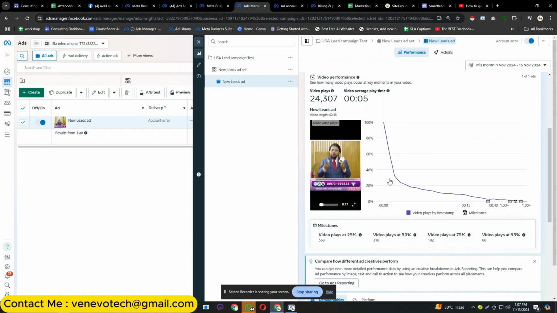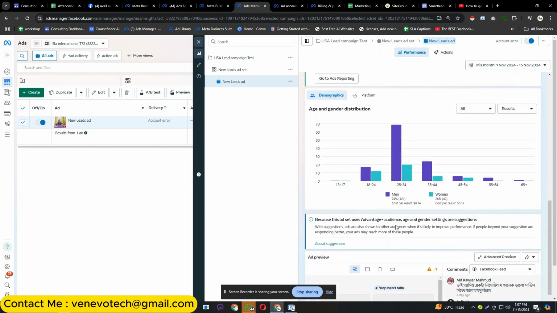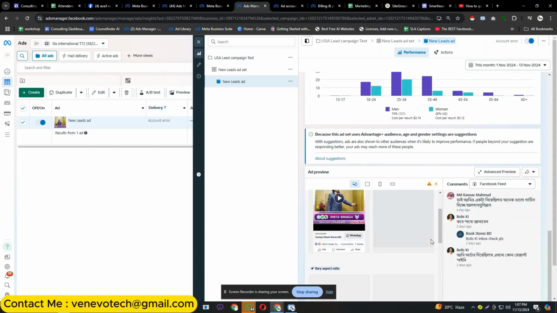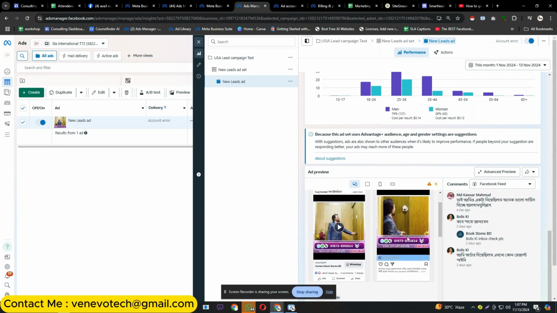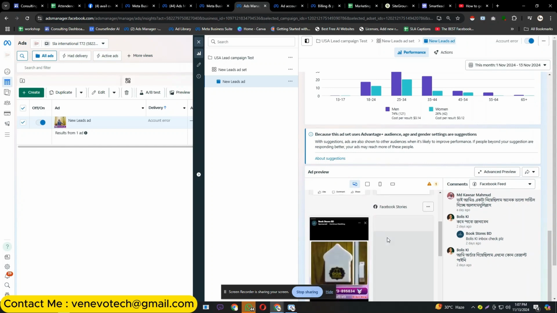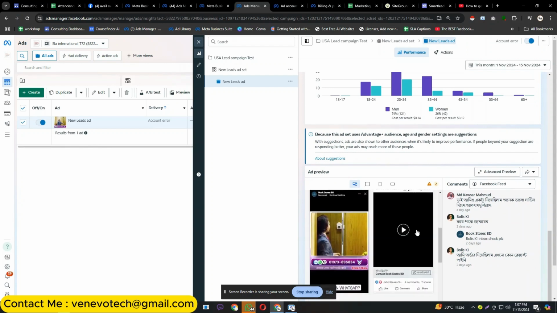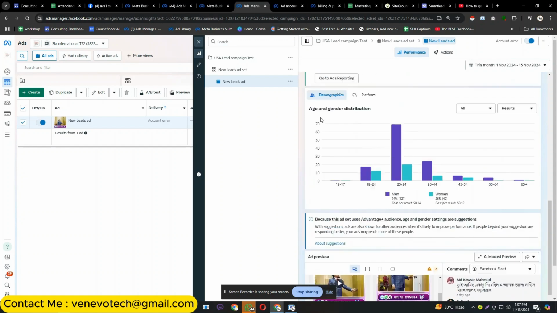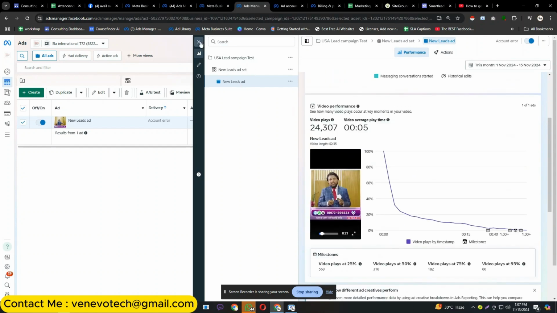It was a doorbell for the door. Okay, we have included the numbers and the order now button, so that it looks attractive and people click through our ads. We always add a call to action to our ads, and sometimes we do variations, so that we add different images and different videos on a single ad.